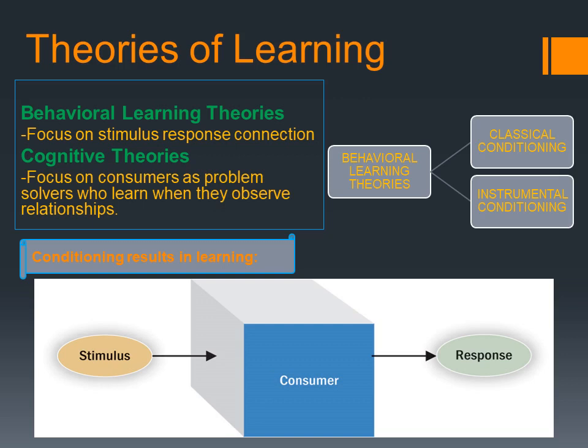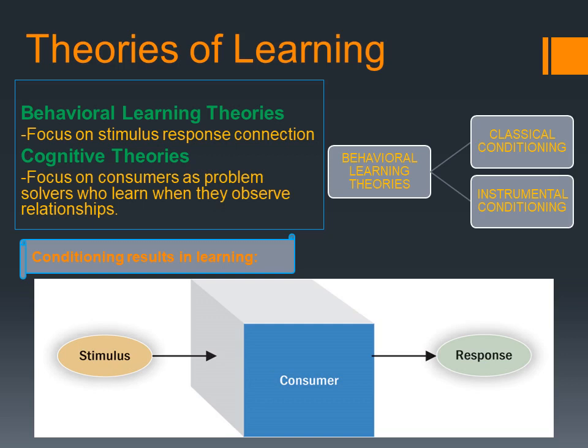So you think of the mind as a black box. We approach the mind as a black box and emphasize the observable aspects of behavior. The observation is of the things that go into the box, and the things that come out from the box as response. So shortly, the stimulus goes inside our mind, which is a black box, and after analyzing, the response comes as an outcome. So that was the conditioning result of learning.